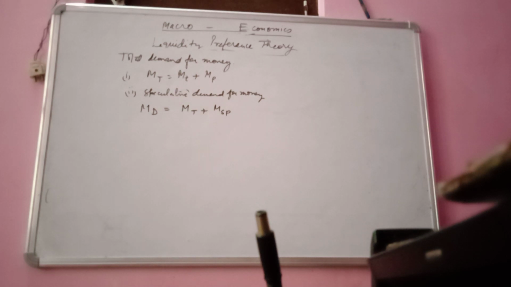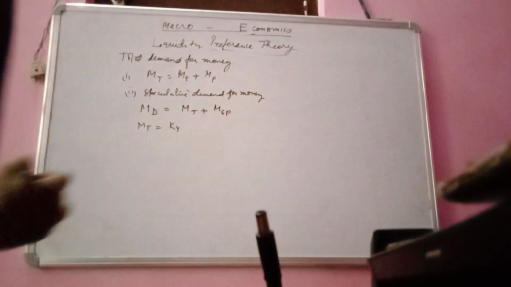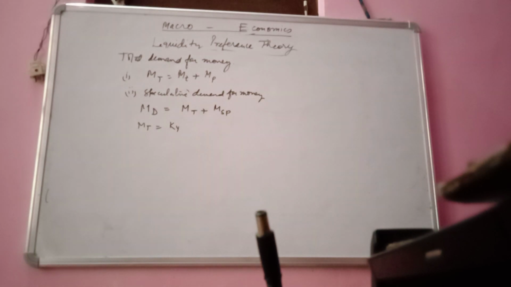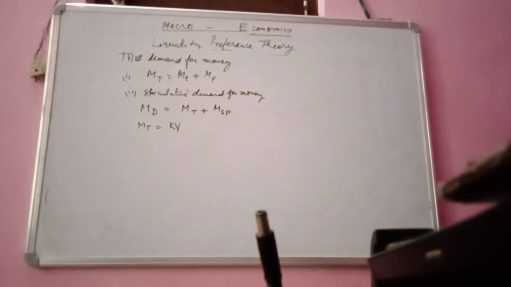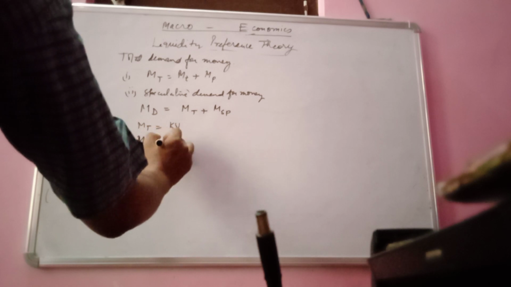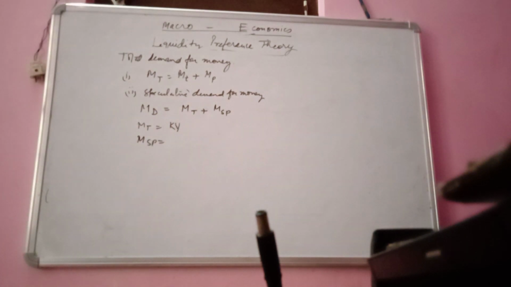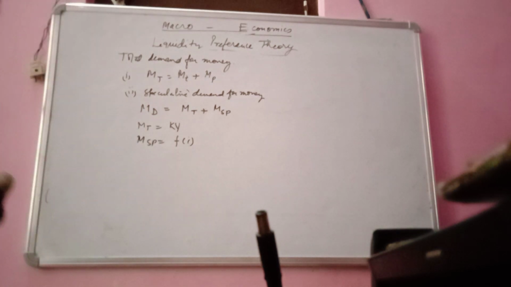So MT is equal to KY, as we have discussed earlier. MT is equal to KY, okay, and MSP, the speculative demand of money, is equal to F(I), meaning a function of I, dependent on the interest rate, given income and interest rate.